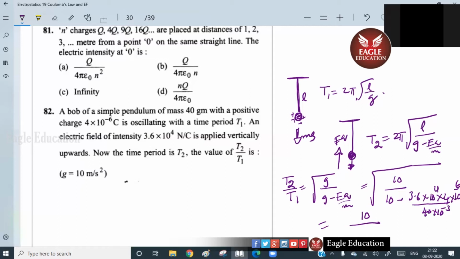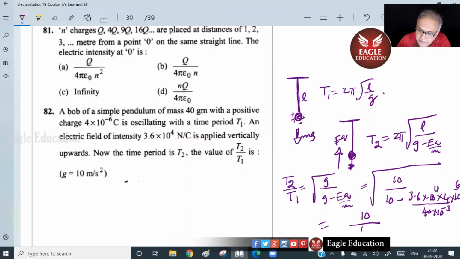This goes, 4 goes. Isn't it? So 10 minus 3.6. That is 10 to the power minus 2 here, right? 10 to the power 6 goes, 4 goes. All right. So we get 10 minus 3.6.